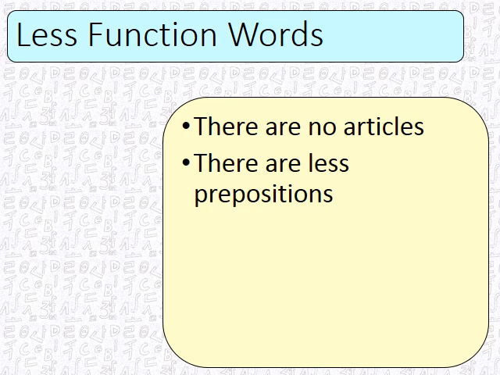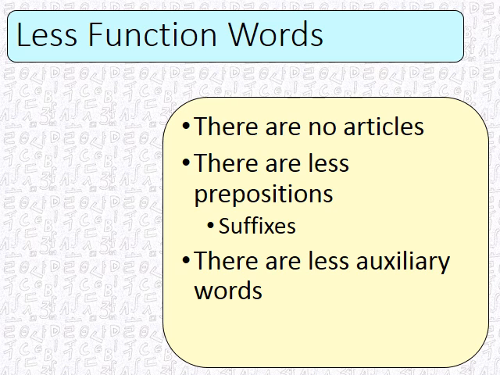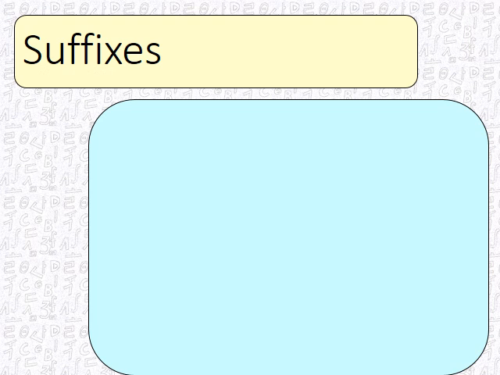These function words, like articles and prepositions, which there are fewer of, usually have less stress, and they become suffixes in Korean, which come after the word instead of before. So there are fewer auxiliary words like this, because they get turned into suffixes. This also includes the auxiliary verbs, for instance. So in Korean, the suffix is where the grammar comes in. Prepositions in Korean, for instance.